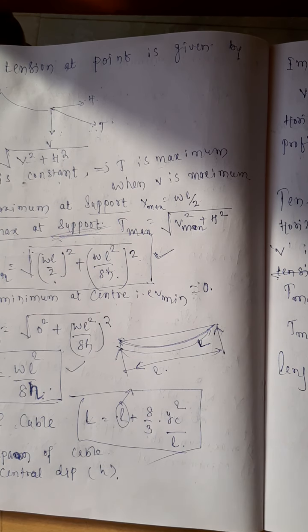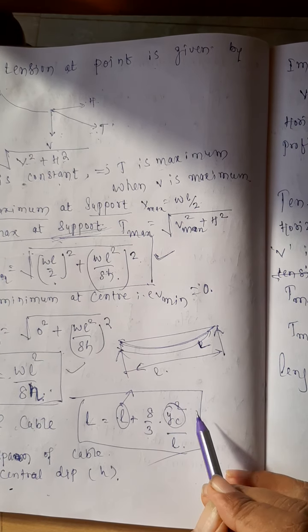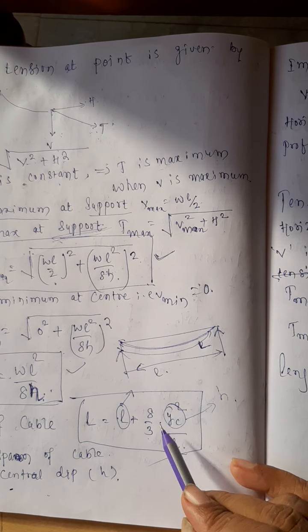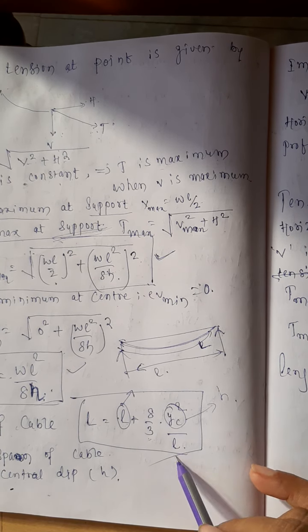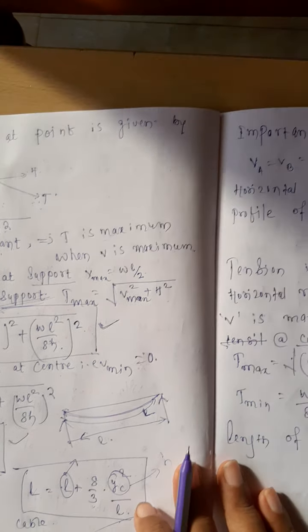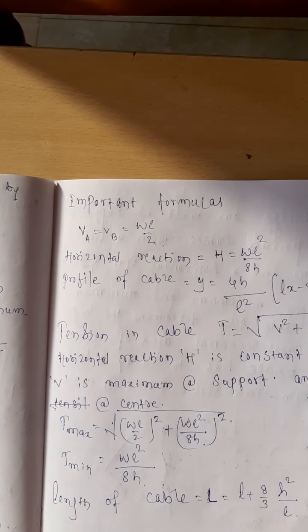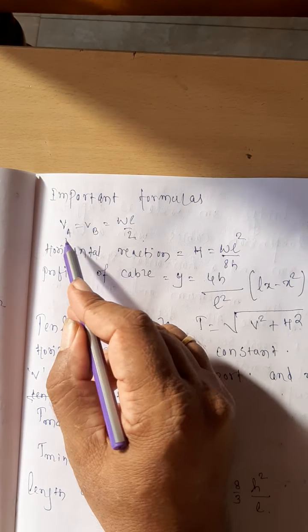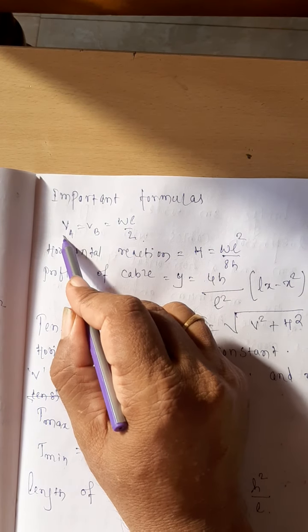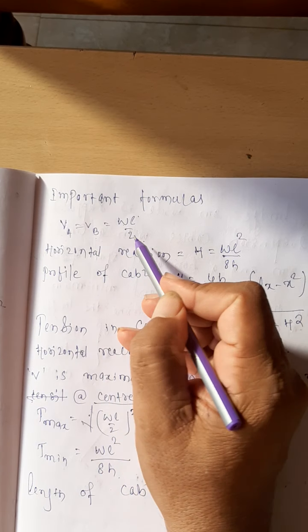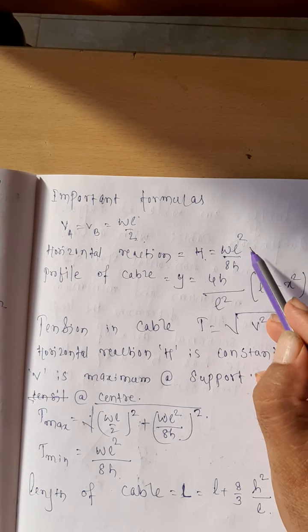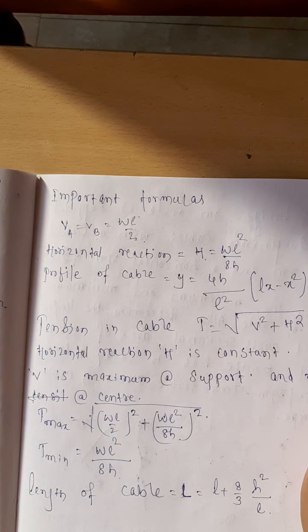With the length of the span, and y c the central dip, we can use h here in place of this one. Therefore, we can remember it as 8 by 3 h square by L. Is it all right? So, the important formulas that we have studied till now: the vertical reactions at the supports are given by VA equal to VB equal to WL divided by 2. The horizontal reaction at the support is given by WL square divided by 8H.